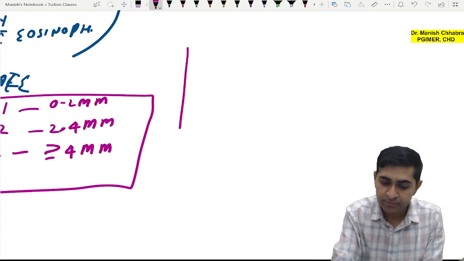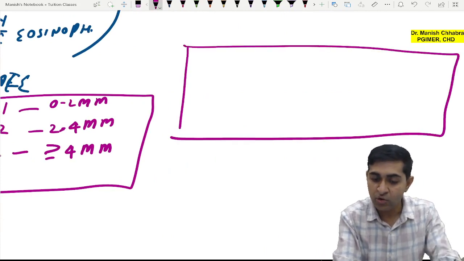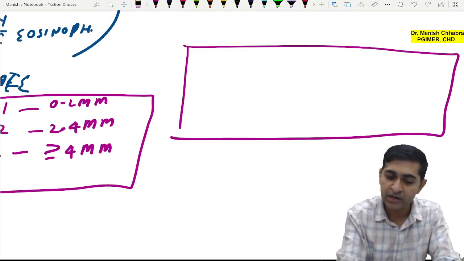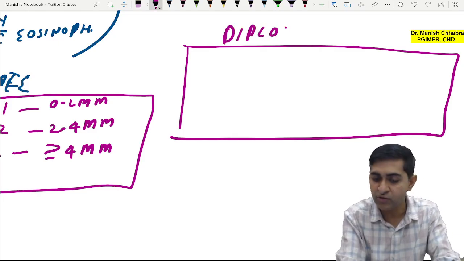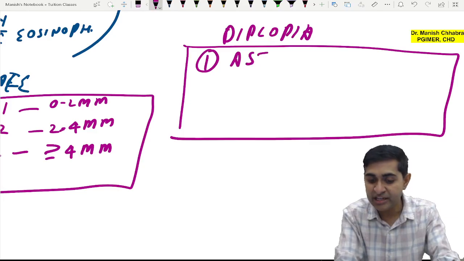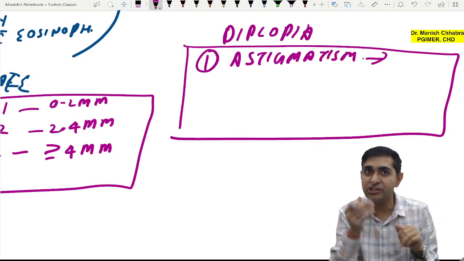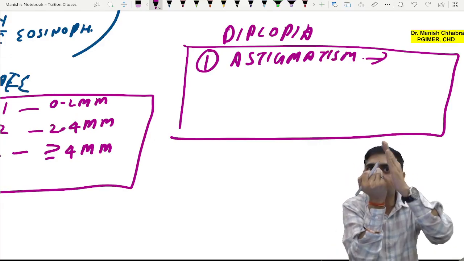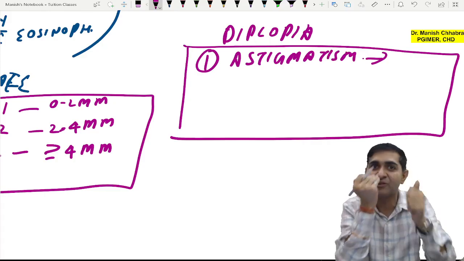Now please make another box. What is the cause of diplopia in pterygium? One is astigmatism. You saw a pterygium coming from the nasal side. So what happens is the vertical curvature of the cornea is more than the horizontal curvature.